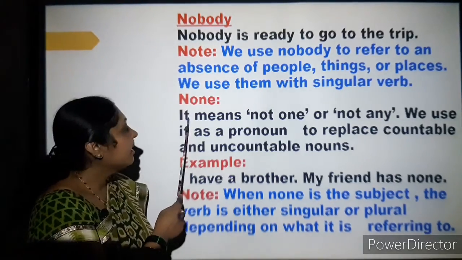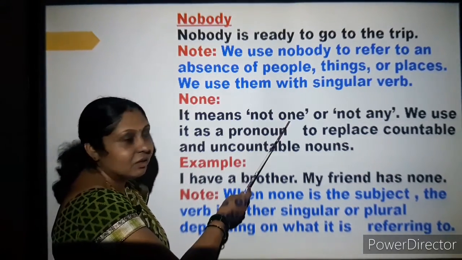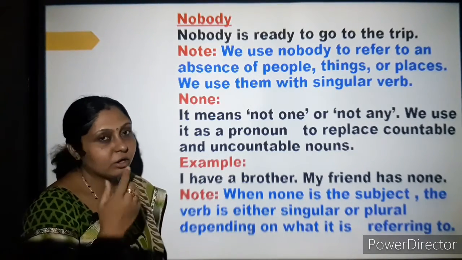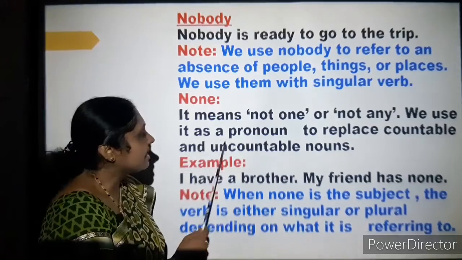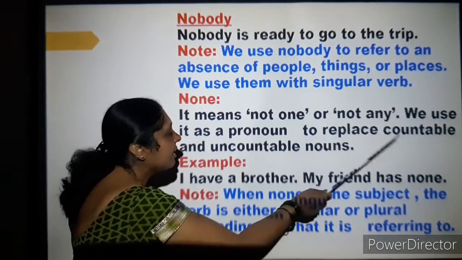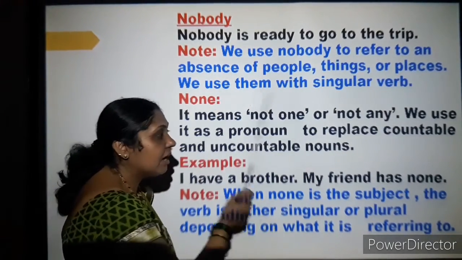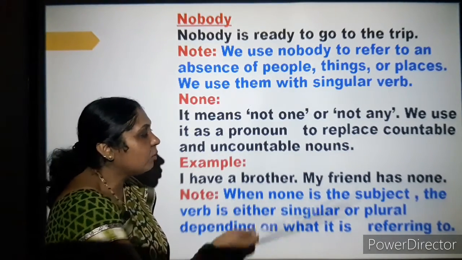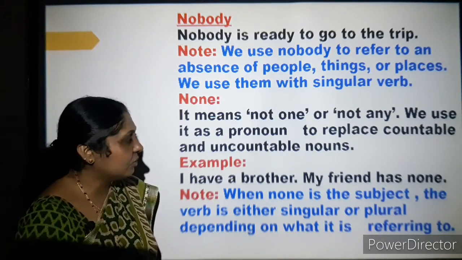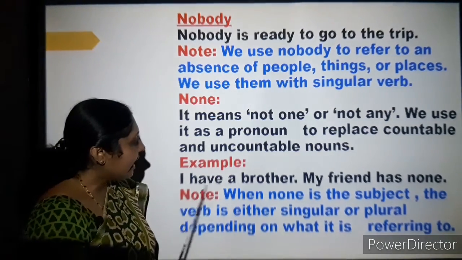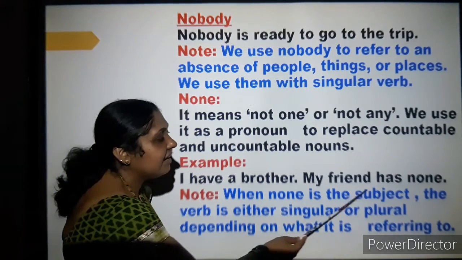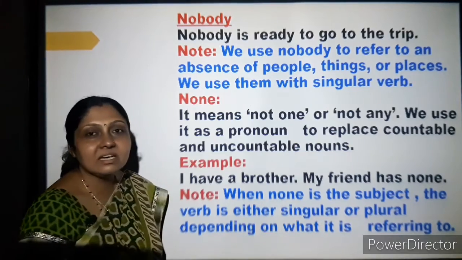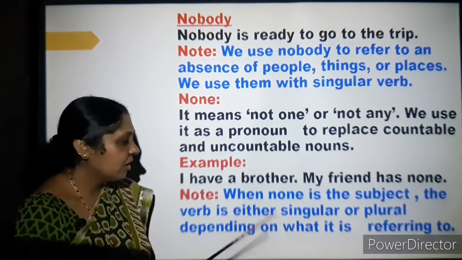None. It means not one or not any. We use it as a pronoun to replace countable and uncountable nouns. So we also use it as a pronoun to replace countable nouns and also uncountable nouns. Example, I have a brother, my friend has none. Means she or he doesn't have any brothers.